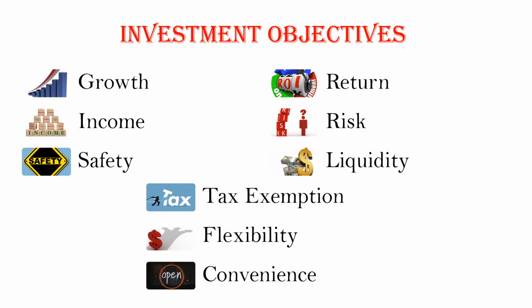Then next objective is risk. Aggressive investors take high risks for getting high returns in future, but conservative investors try to minimize the risk and get the low return. The risk taking capability or risk taking ability varies from investor to investor.